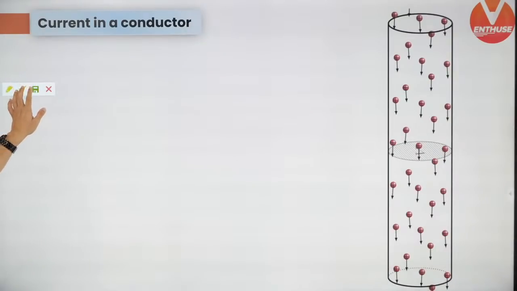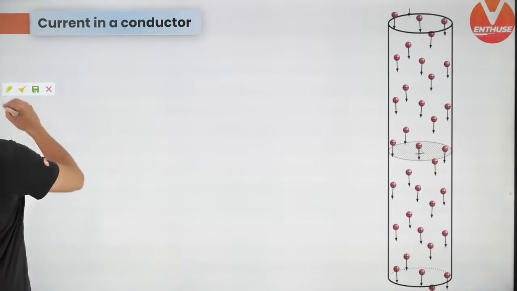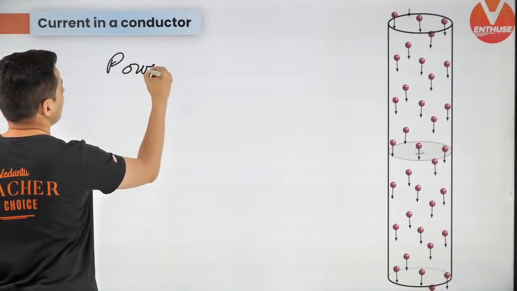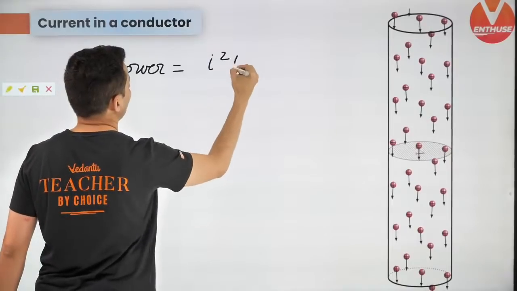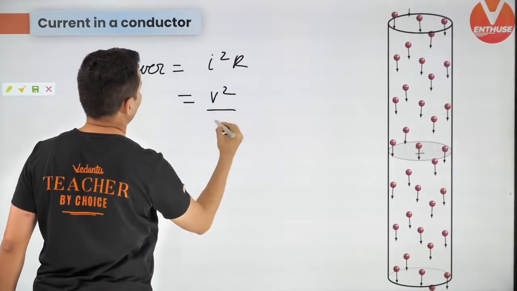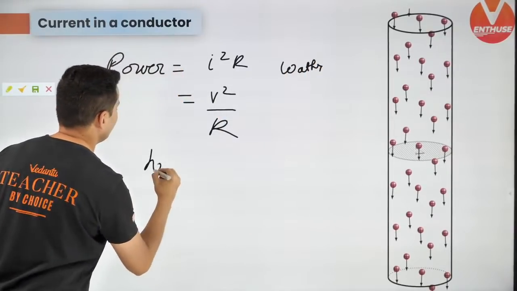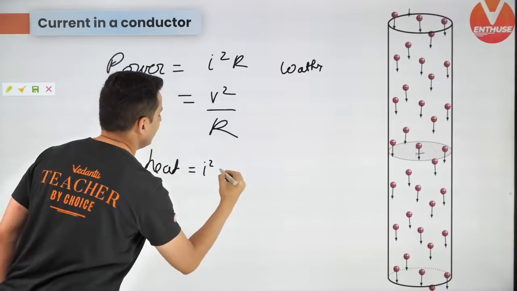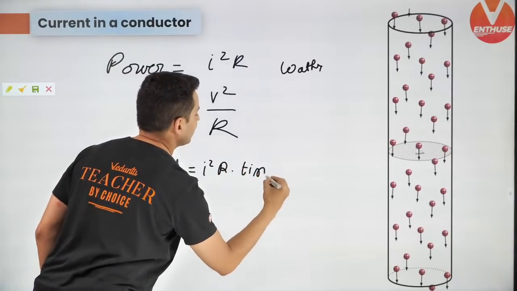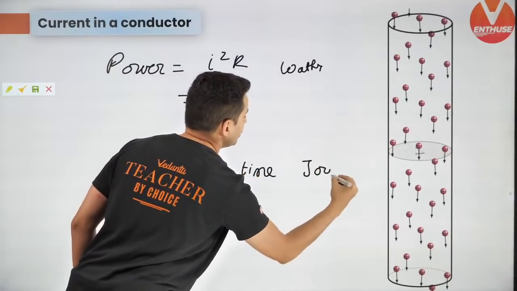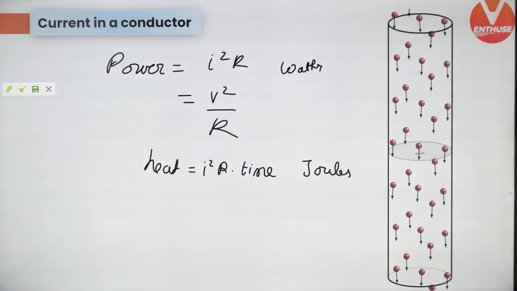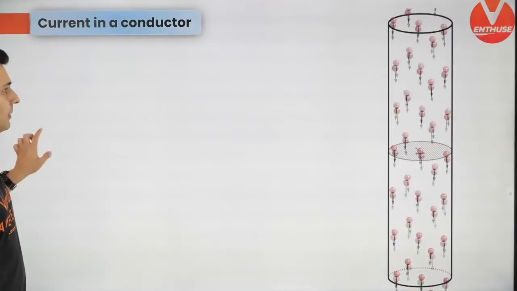Next up, power in a circuit is I squared R or V square by R. This is in watts. So basically, if the question is about heat, then it will be I squared R into time. This will be in joules. Please keep this in mind. So that is power and heat developed across a resistor.